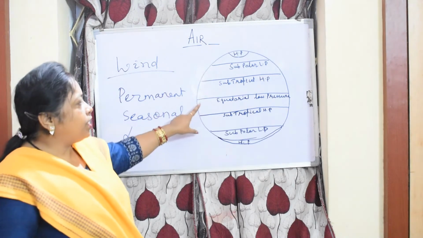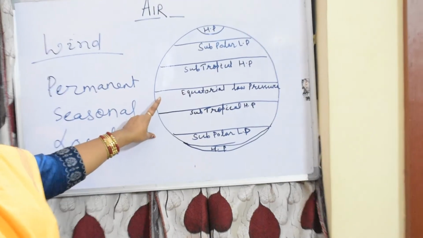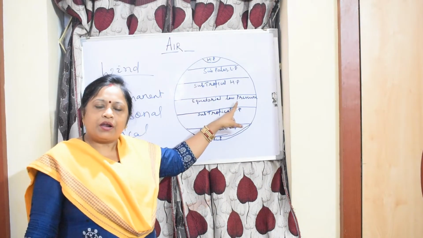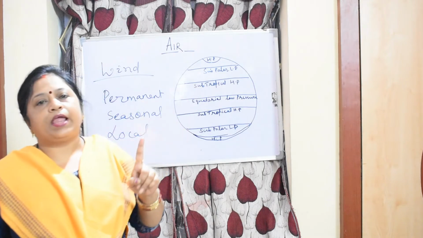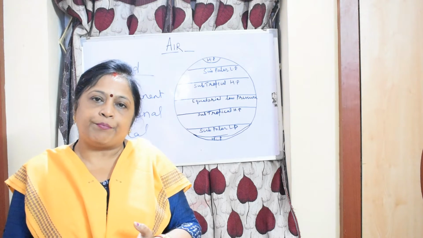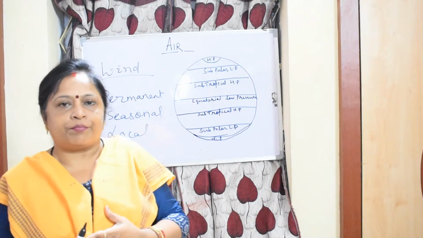Number one, you see the equatorial low pressure belt, which is known as the doldrum. Why is it equatorial low pressure? Tell me, in the equatorial area, how much is the temperature? Is it 0 degrees, or is it 40 degrees or more than 40 degrees?